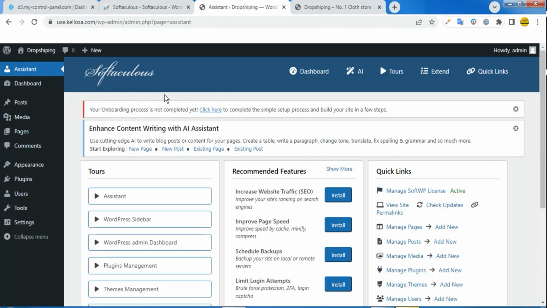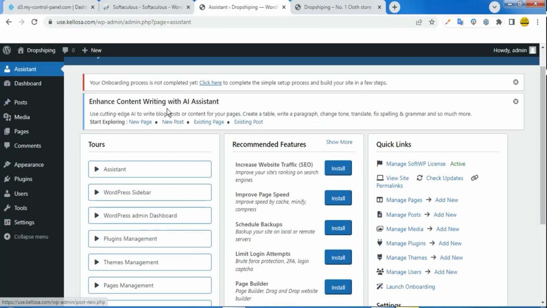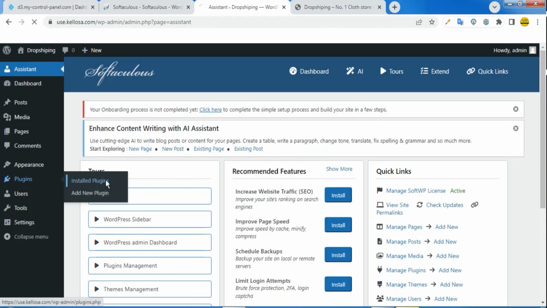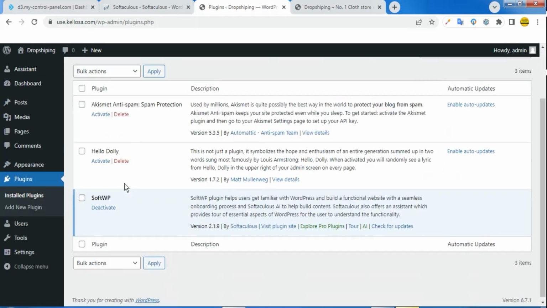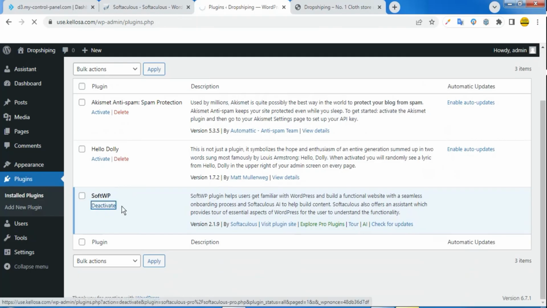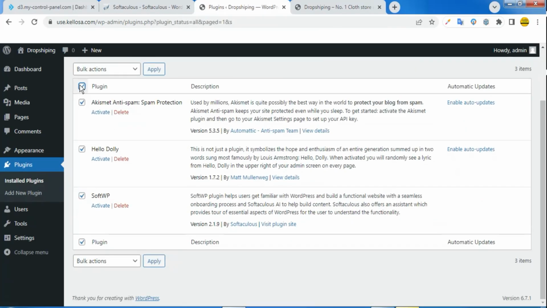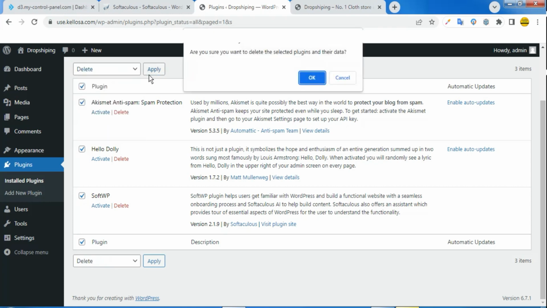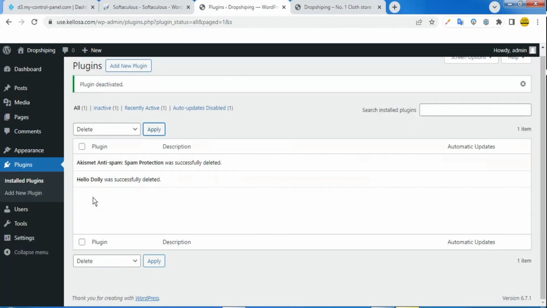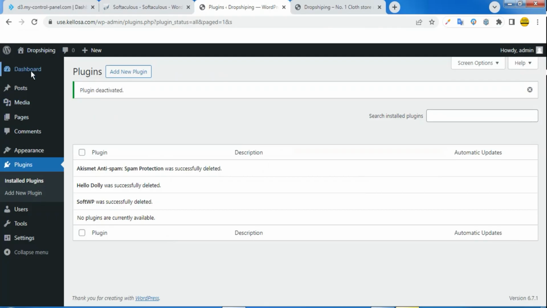So firstly, there are some plugins that actually come with installation. I'm going to deactivate everything and delete them. This doesn't actually mean you have to; this is just for development purposes.